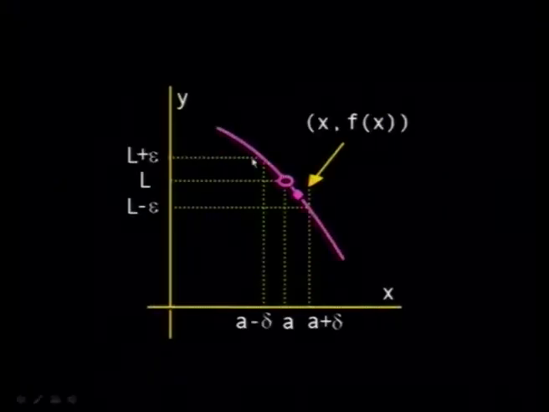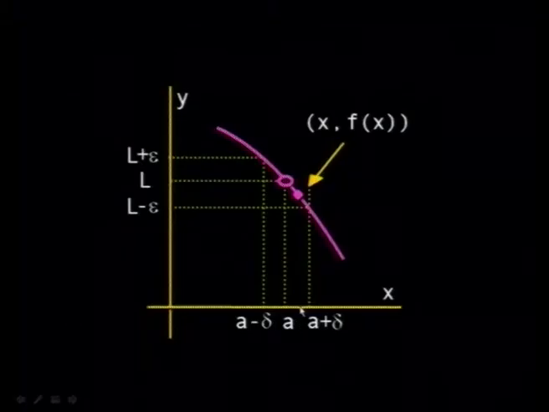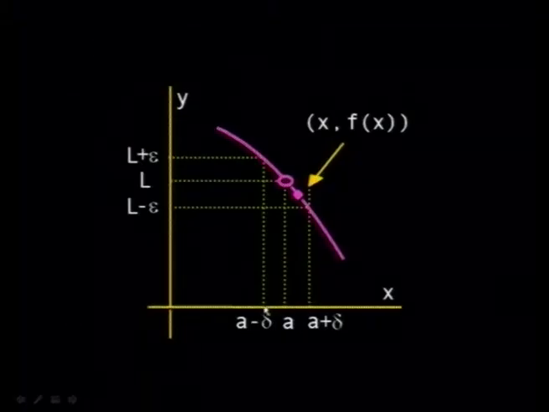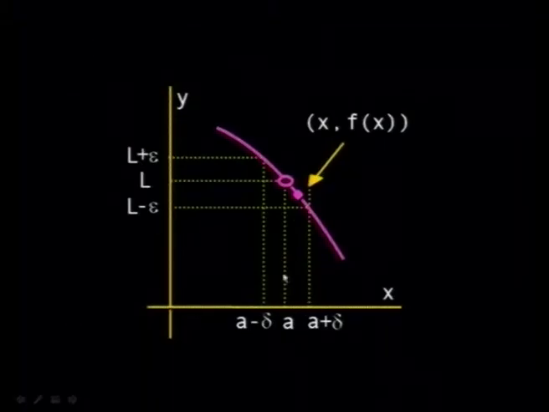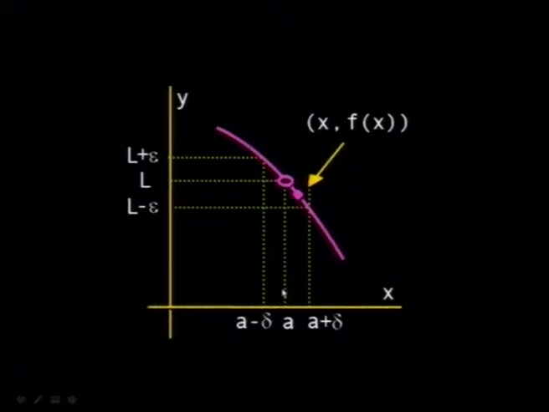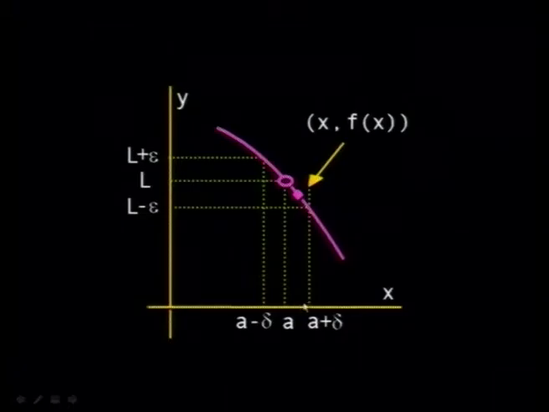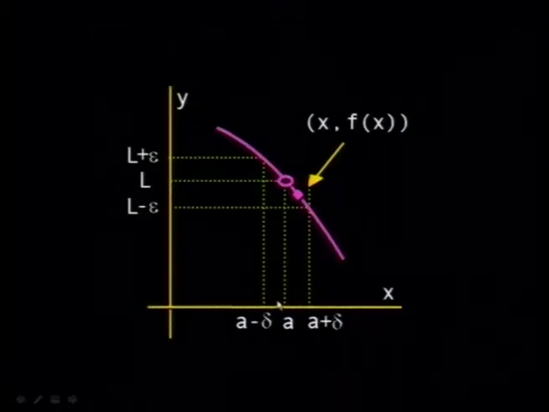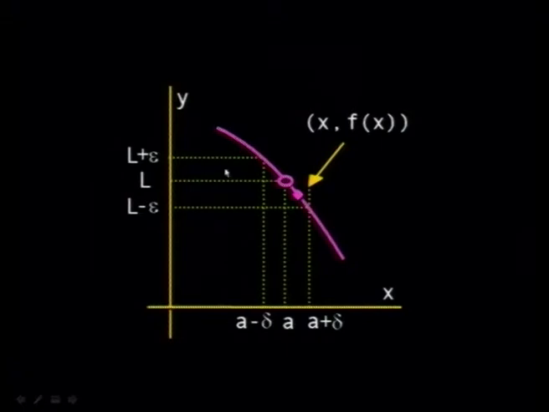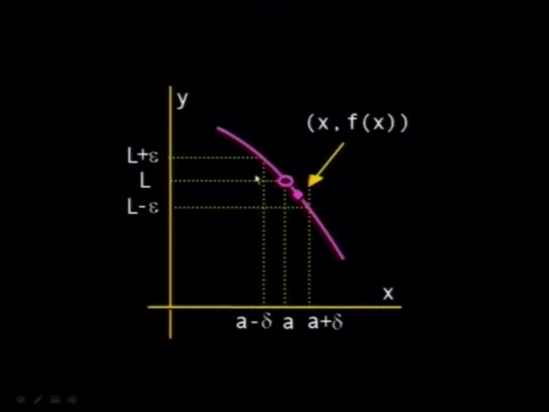Here, for example, you take a point x in the open interval from A minus delta to A plus delta. Here, for example, we took a function which is not defined at A, and there is a hole here. It's not defined at A, but if x approaches the point A from the right or from the left, you find that f of x itself approaches the value L from the right and left. So you say that the function has a limit.